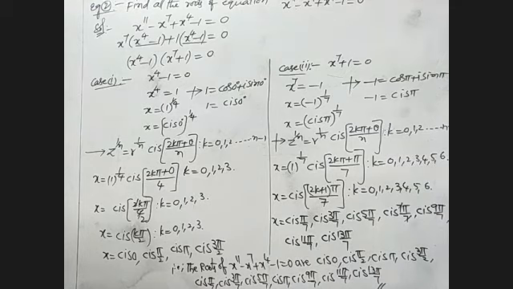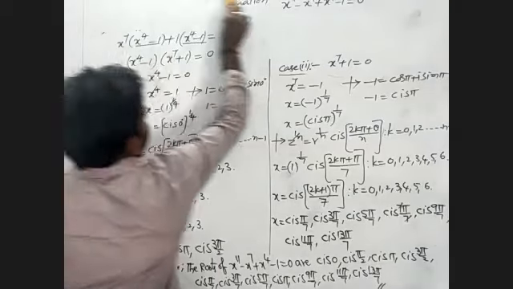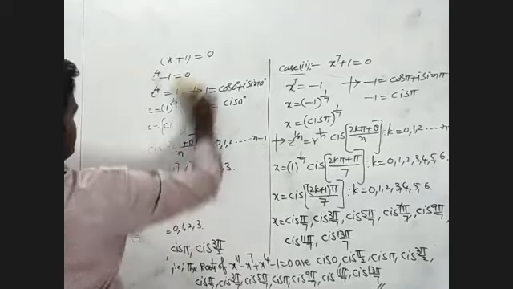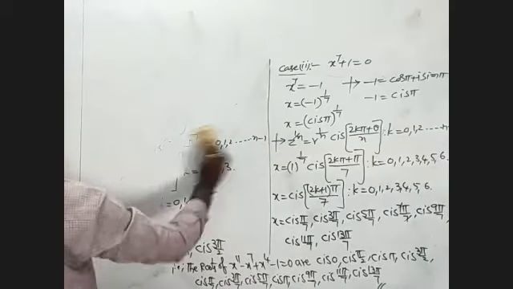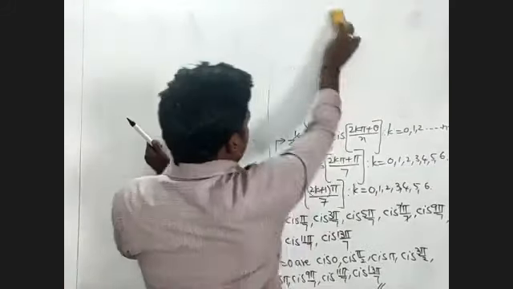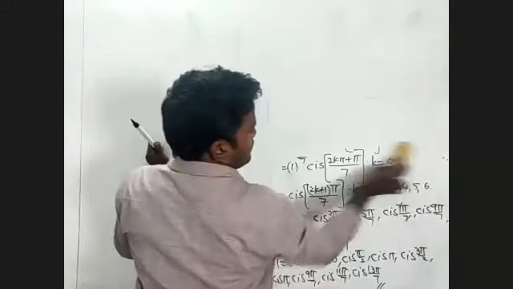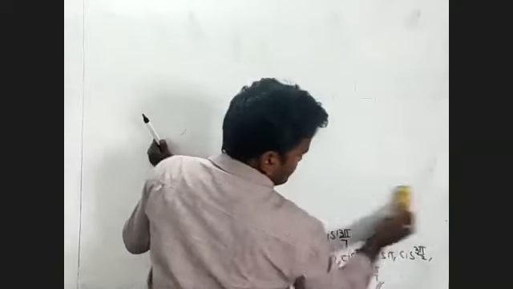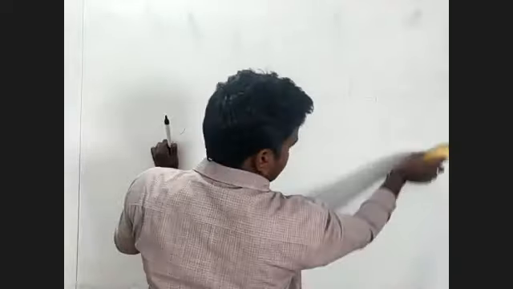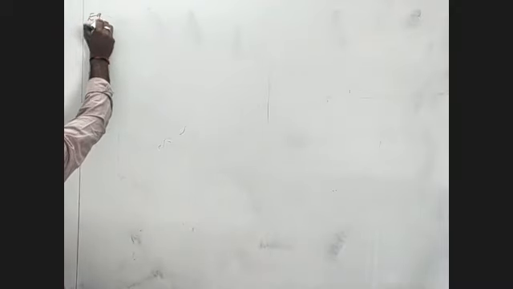Okay. Now I am going to the third problem. Now I am going to example 3.